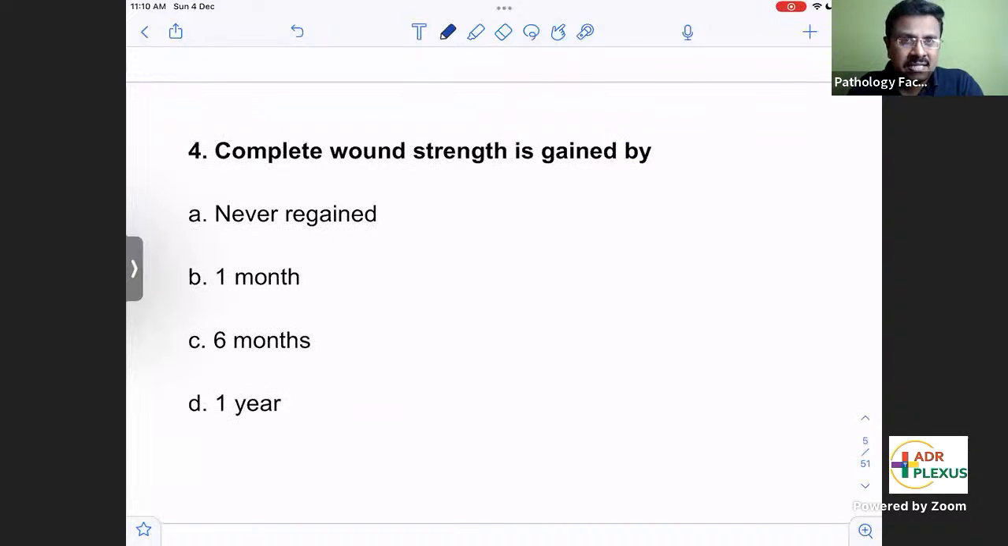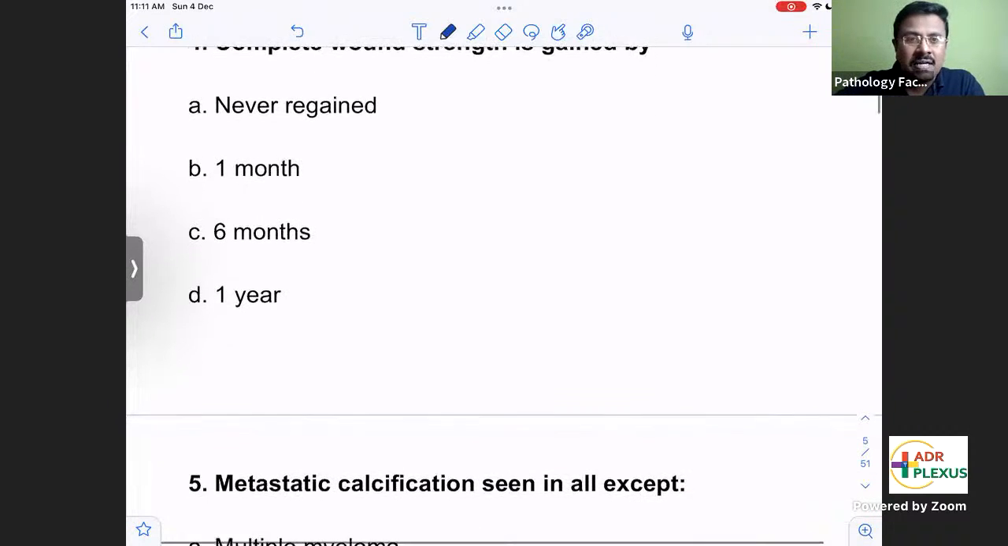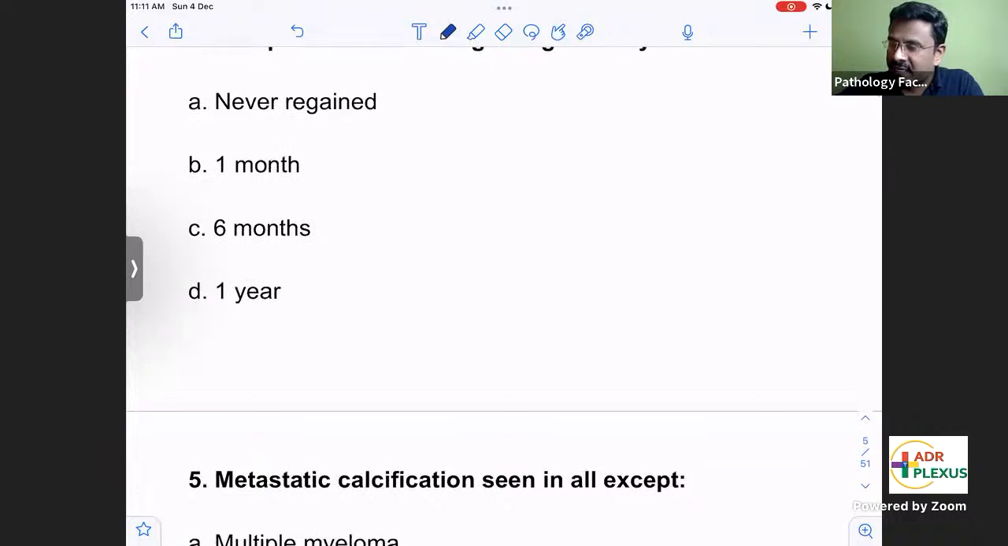Complete wound strength is gained by. So this is a very important question, and in MRB, wound healing is an important topic. We can usually expect a question on wound healing frequently in MRB. So wound healing, as you all know, is mainly by two intentions.